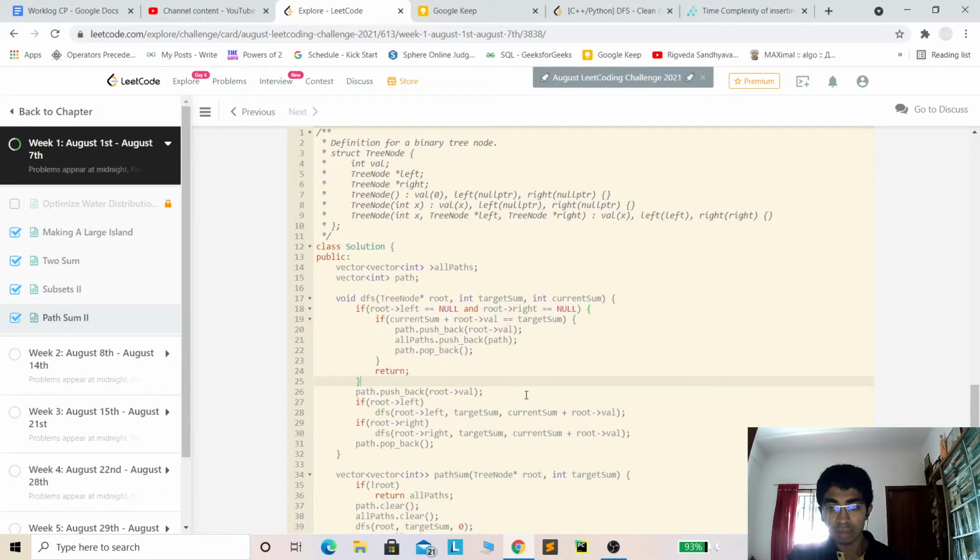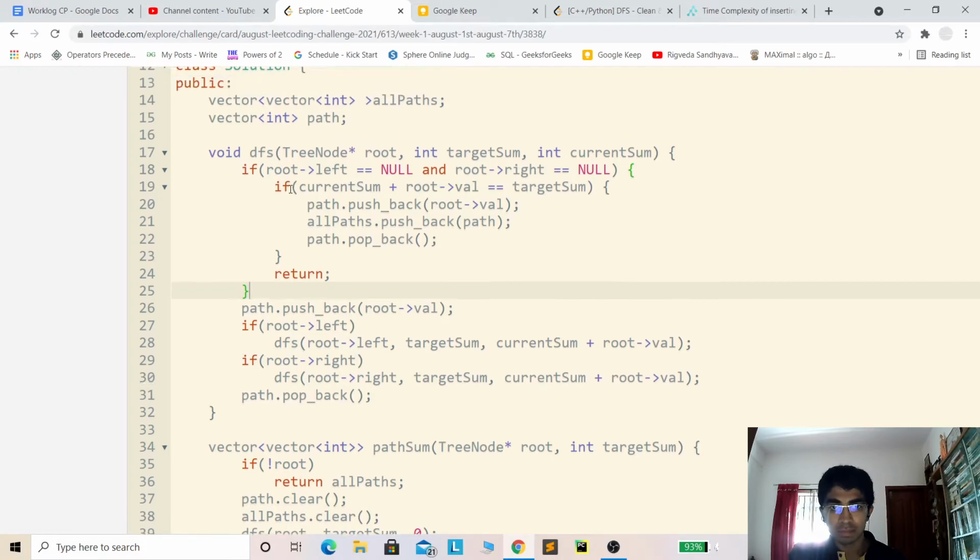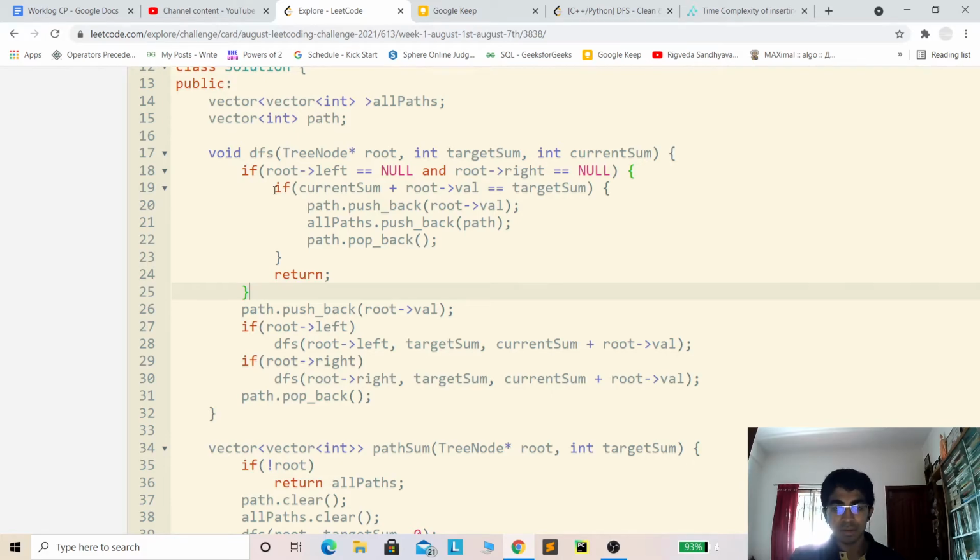The most confusing thing, what people confuse, is the time complexity. It seems as though the time complexity is O of n over here, but actually it's O of n square. The reason is that the DFS function call is obviously O of n because we are visiting each node only once, but whenever we reach a leaf node, we are checking this condition, right? And if this condition is satisfying, we're pushing it back.